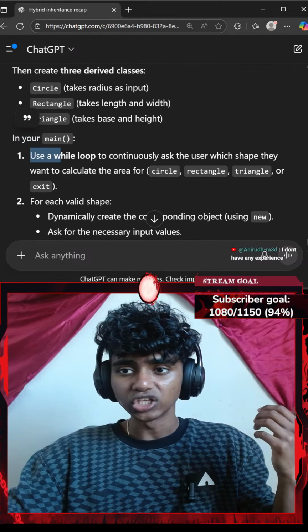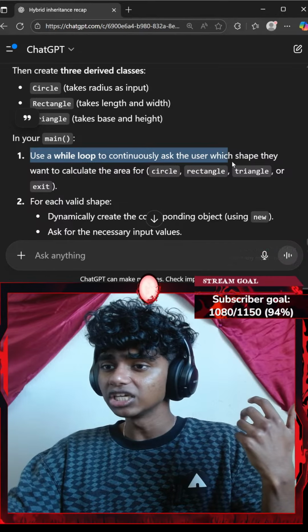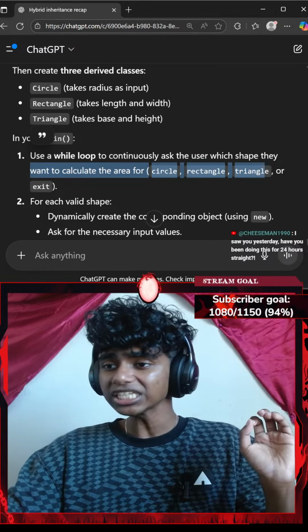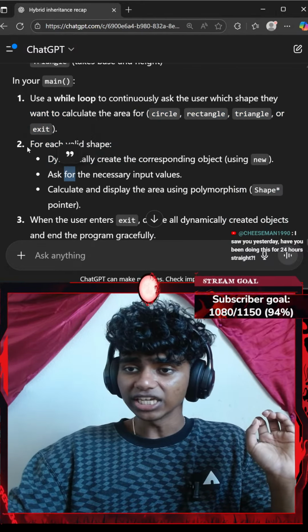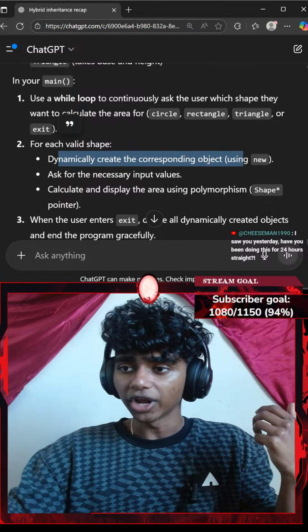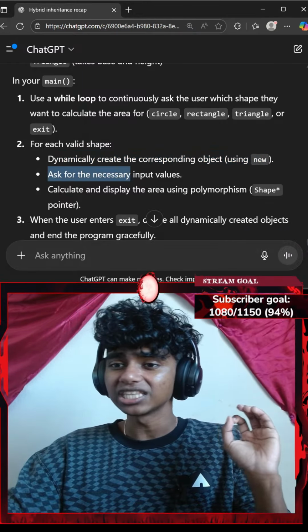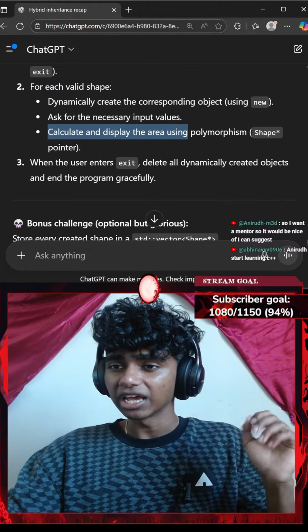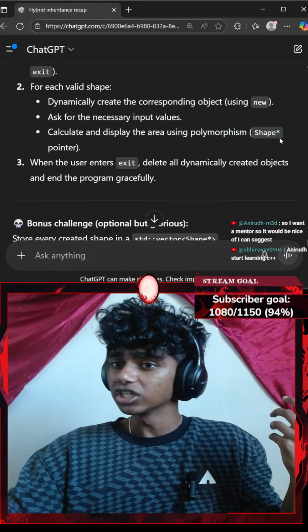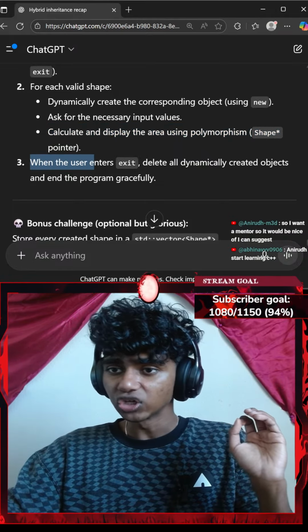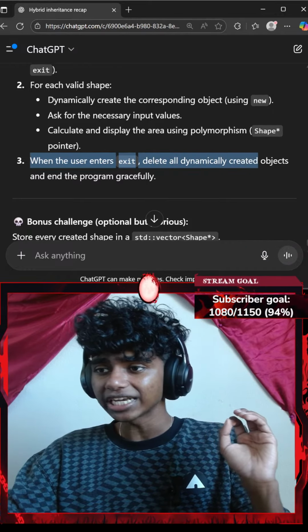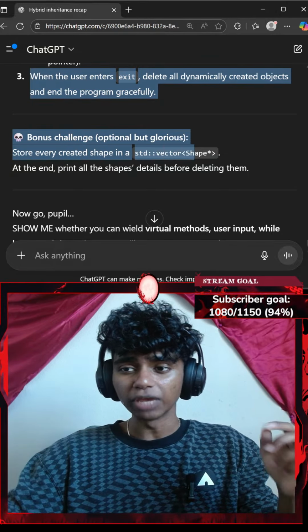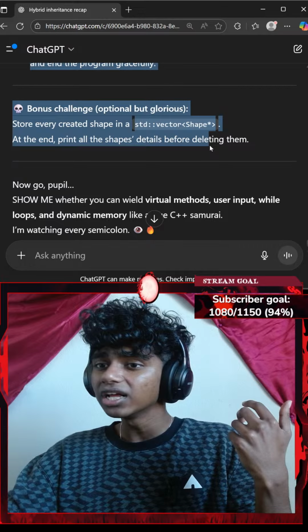In my main function, I use a while loop to continuously ask the user which shape they want to calculate the area for: circle, rectangle, triangle, or exit. For each valid shape, dynamically create the corresponding object using the new keyword with the necessary input values, and calculate and display the area using polymorphism. Create a pointer of Shape. When the user enters exit, delete all dynamically created objects. Bonus challenge, optional but glorious: store every created shape in a vector and, at the end, print all the details.